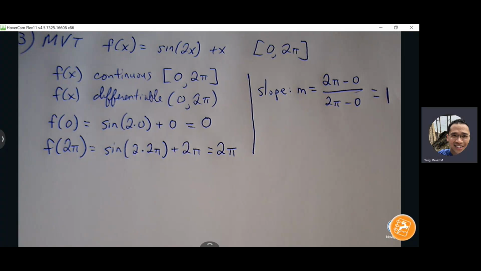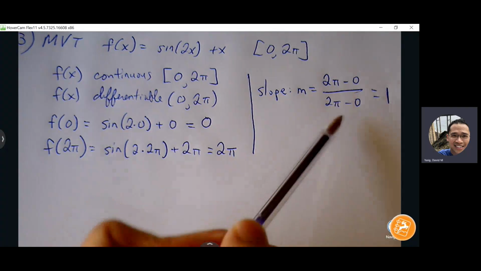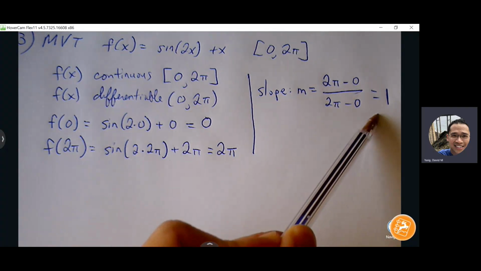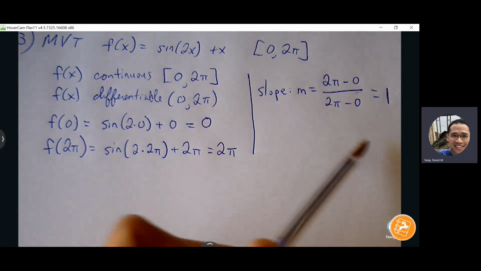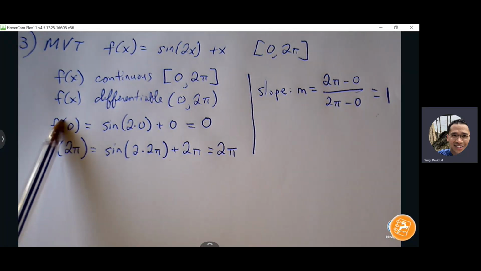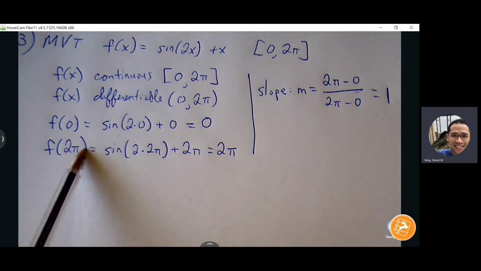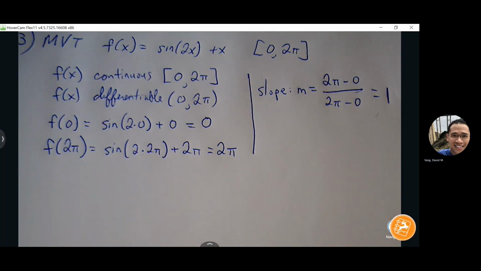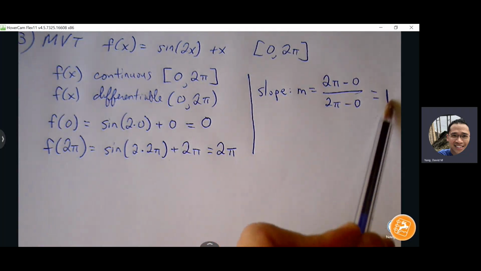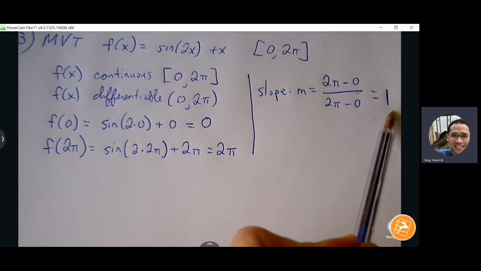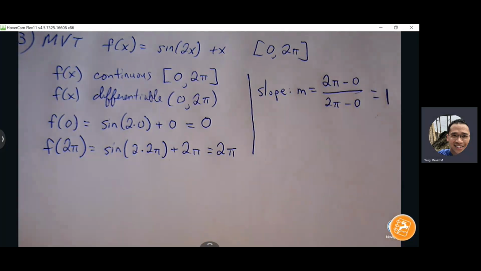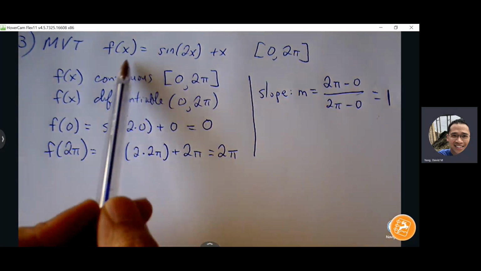So with MVT, if you can get to this point, then I feel like that's going to reduce a lot of mistakes. I see students do f prime of 0, f prime of 2 pi. We don't plug anything into the derivative, okay? Now we have the slope that we are trying to guarantee, that we're trying to target. We can move on to our derivative function.